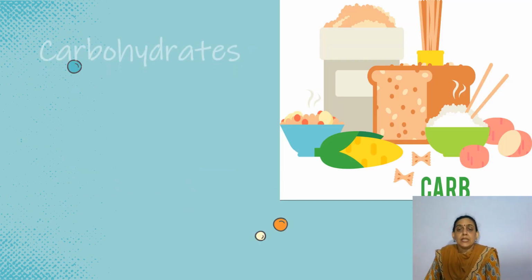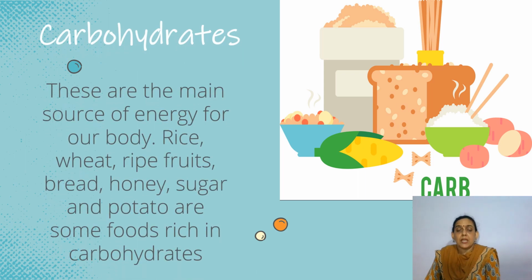Okay. So the first nutrient we talk about is carbohydrates. We also call them the carbs, the short form you hear many people using. These are the main source of energy for our body. We need energy to do all the work we are doing every day. So that energy comes from the carbohydrates. Rice, wheat, ripe fruits, bread, honey, sugar and potato are some foods rich in carbohydrates.